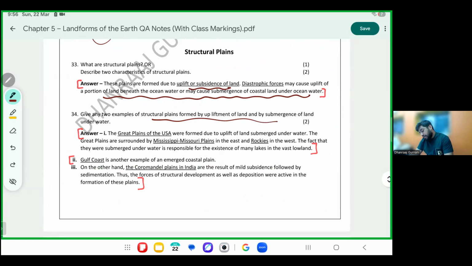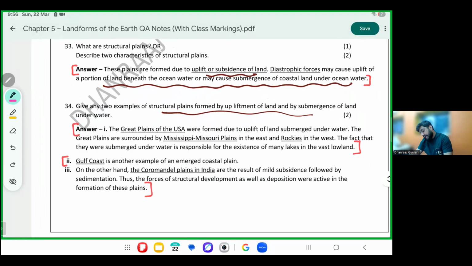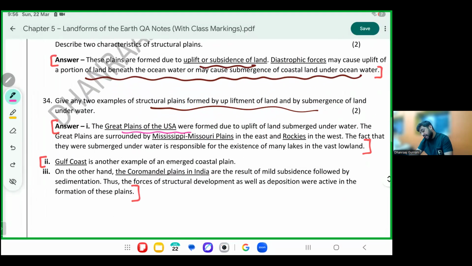Please mark the names. The Great Plains of USA were formed due to upliftment and submergence. The Great Plains of USA are surrounded by the Mississippi Plains in the east and the Rockies in the west, and they are formed by upliftment and submergence.